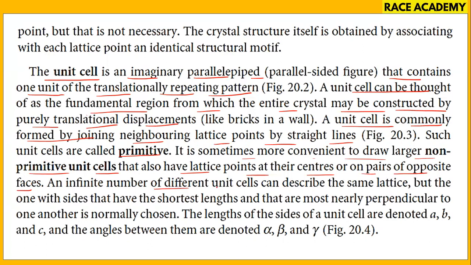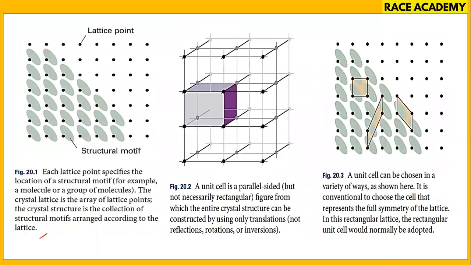An infinite number of different unit cells can be described for the same lattice, but the one with sides that have the shortest lengths and that are most nearly perpendicular to one another is normally chosen. The lengths of the sides of unit cells are denoted by a, b, c, and the angles between them are denoted by alpha, beta, gamma. You'll see the diagrams. So this is the second diagram. The unit cell is parallel sided, not necessarily rectangular here.